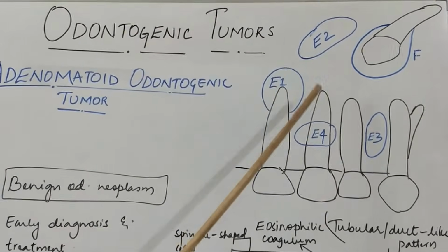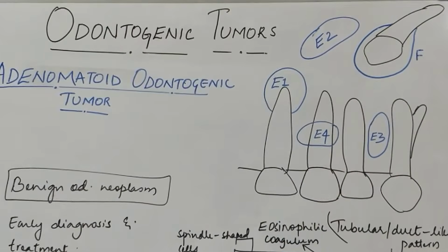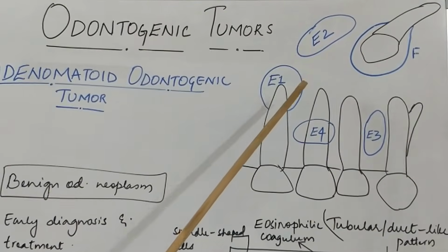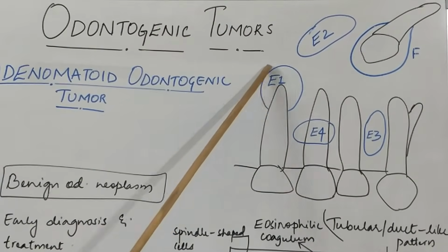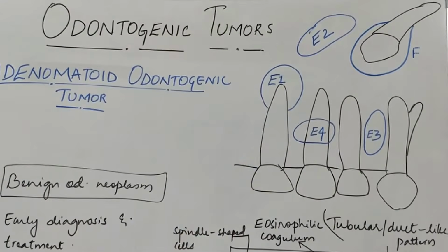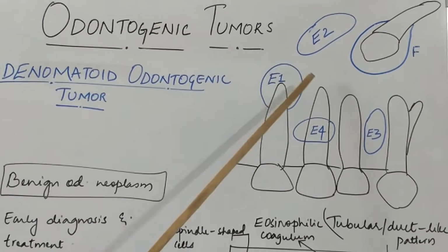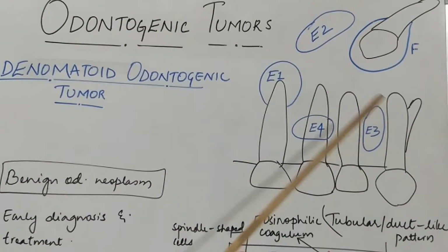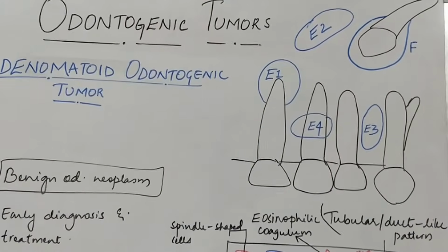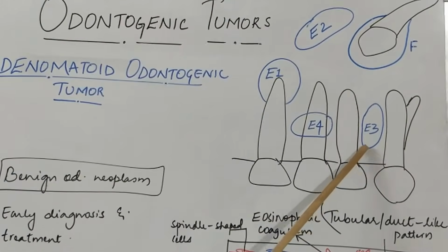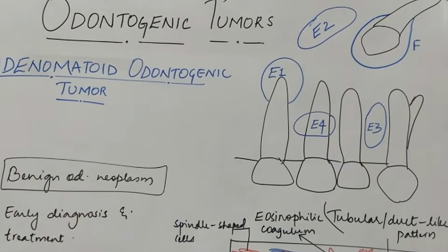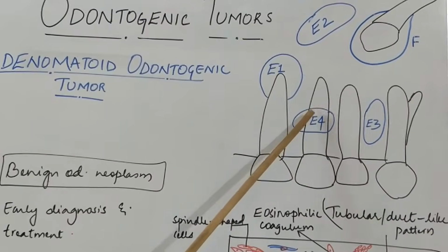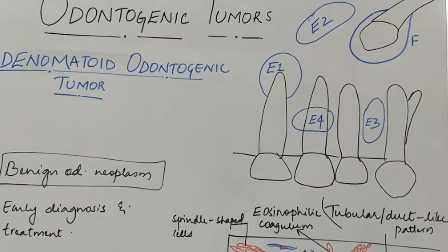Next, all the other types of presentation are the extrafollicular variant. Here the extrafollicular variant can be either a periapical presentation where it surrounds the apex of the root, or it can arise not related to teeth at all, just in the bone as a solitary lesion, or it can manifest in between two roots like this, or the lesion can be superimposed at the mid-root level.